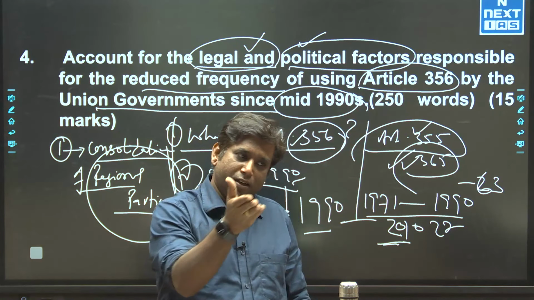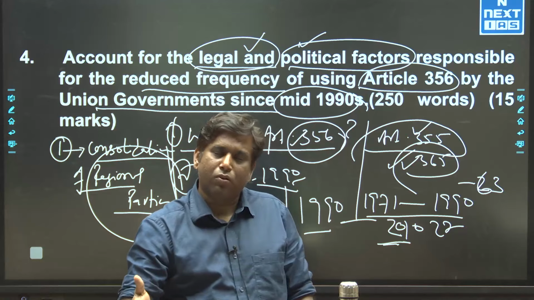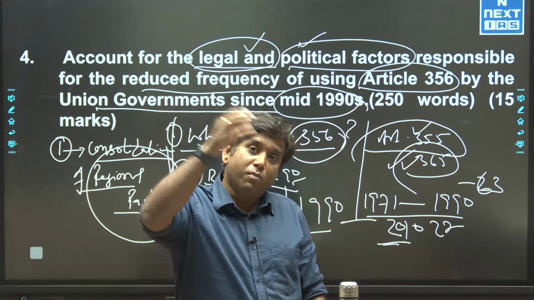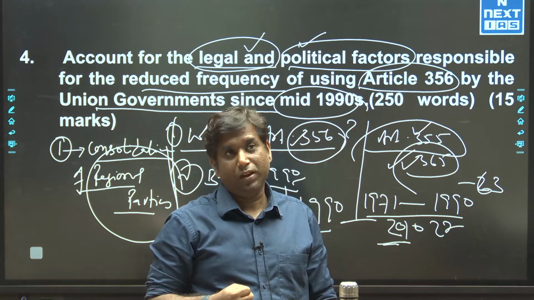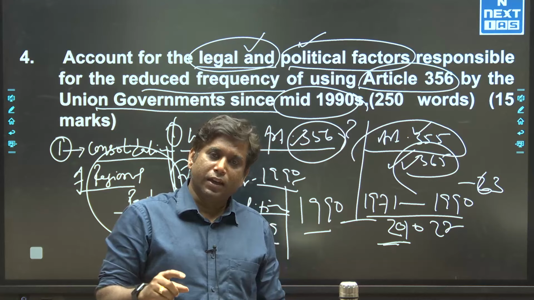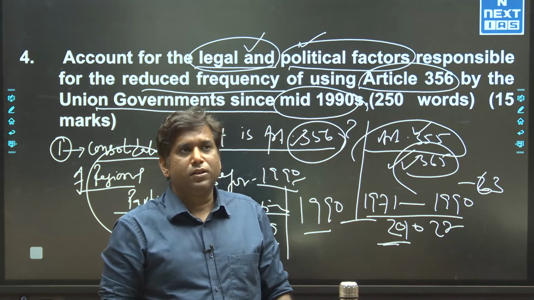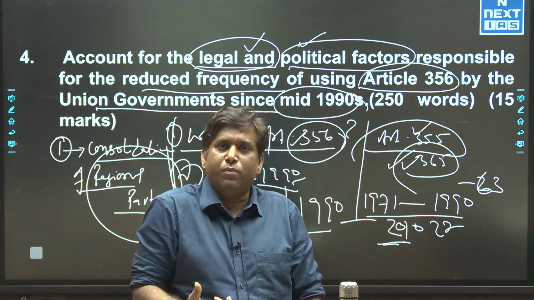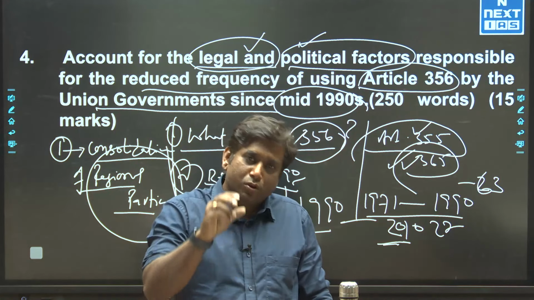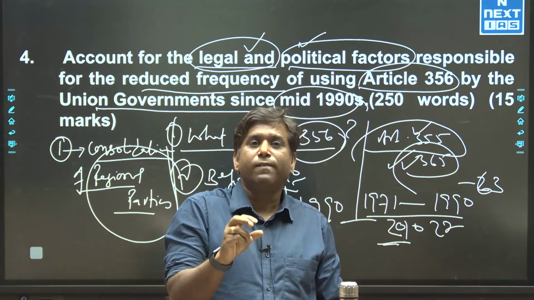Okay, let's understand. From 1989 to 2002, during all these periods, there were multiple governments at the union level. But after that, coalition governments completed their entire tenure. Why is it happening? Because of institutionalization of coalition politics.